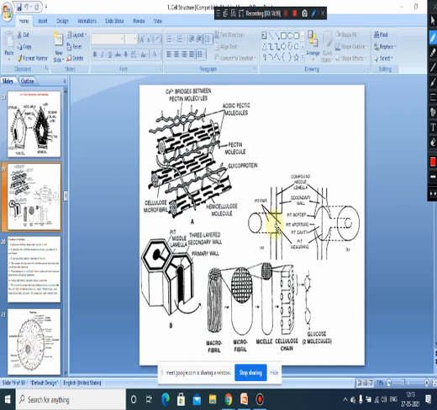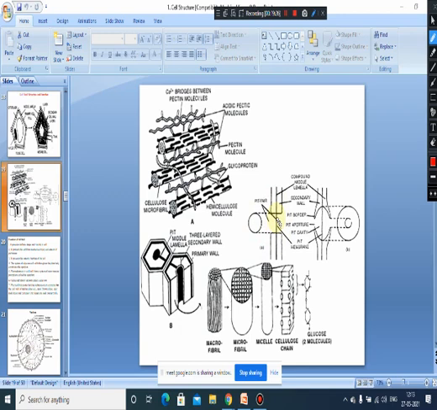A pit present on the free surface of the cell without its corresponding partner. Sometimes what happens, one of the cells may have a pit, and the other cell may not have a pit which has been overlapped. Then that pit is called a blind pit.